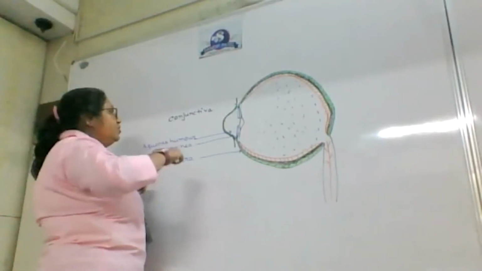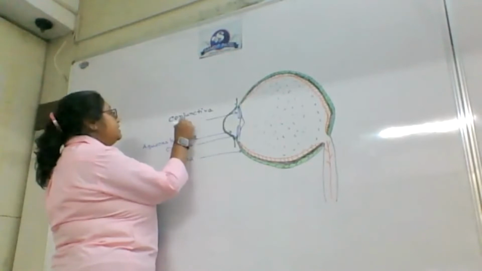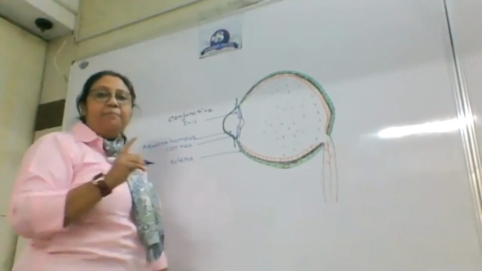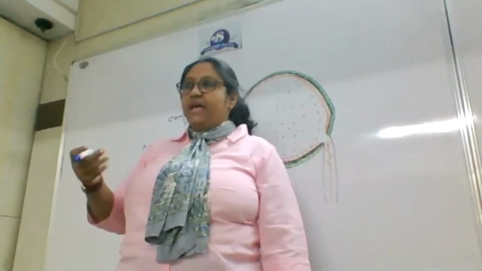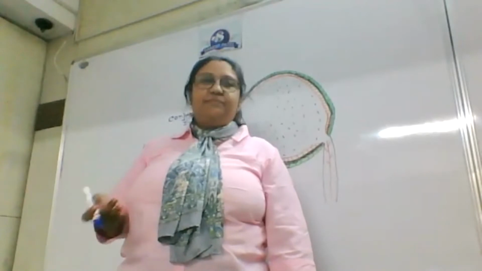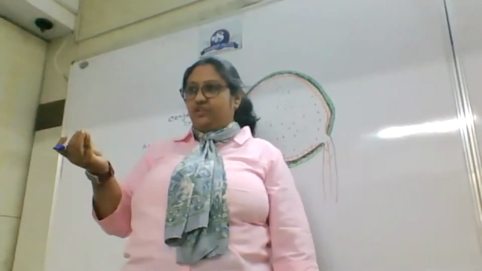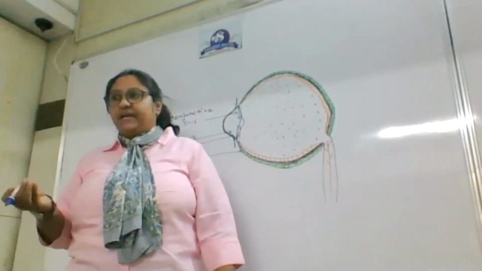So this is known as iris. That's why in our compound microscope, I taught you the structure of the microscope. At the bottom part, just below the condenser lens, there is a similar kind of structure, which controls the amount of light into the microscope.